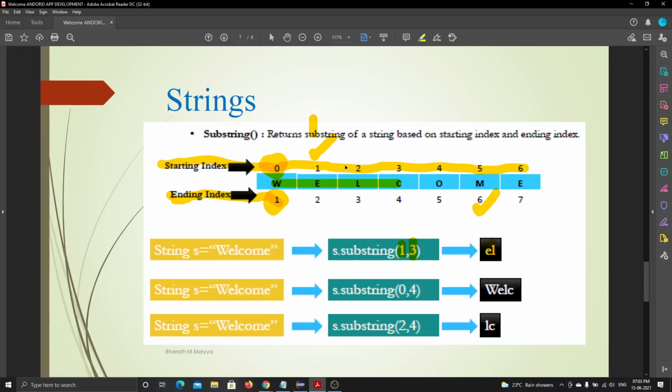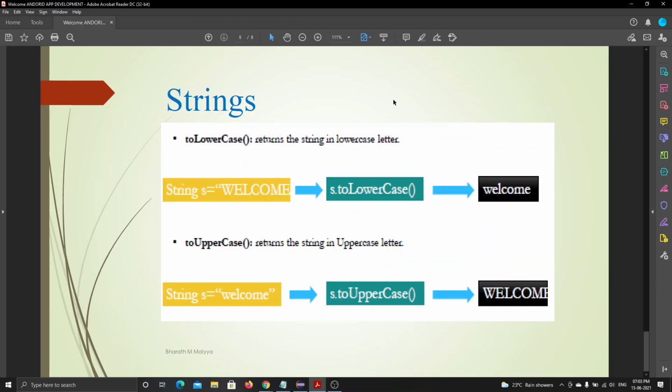Let's move on. There is one last one: toLowerCase and toUpperCase.